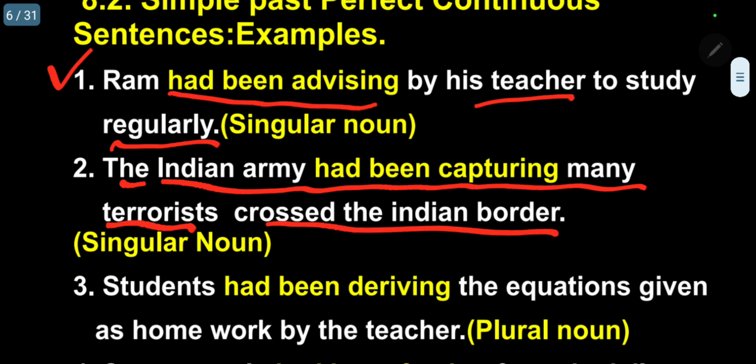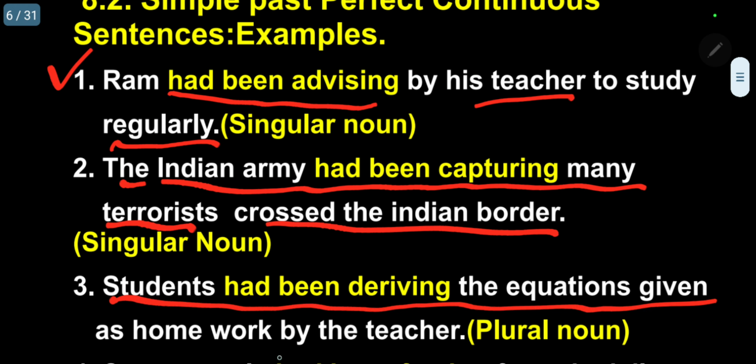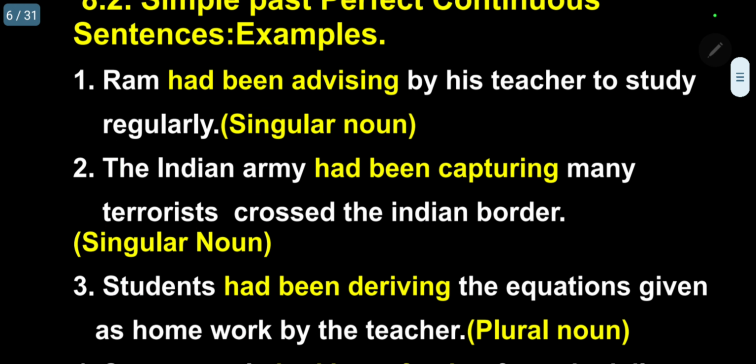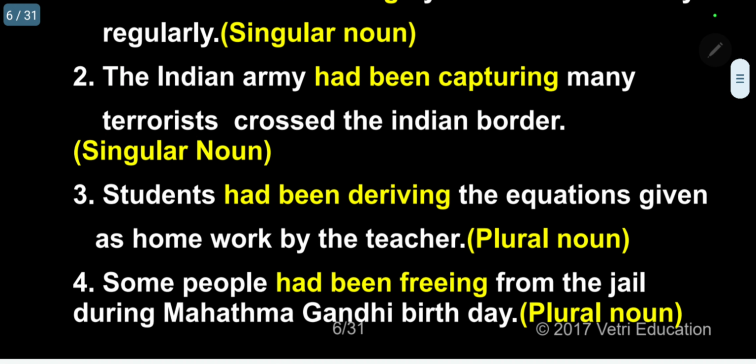Singular noun. Students had been deriving the equation given as homework by the teacher. Plural noun. Kindly follow. Some people had been freeing from the jail during Mahatma Gandhi's birthday.